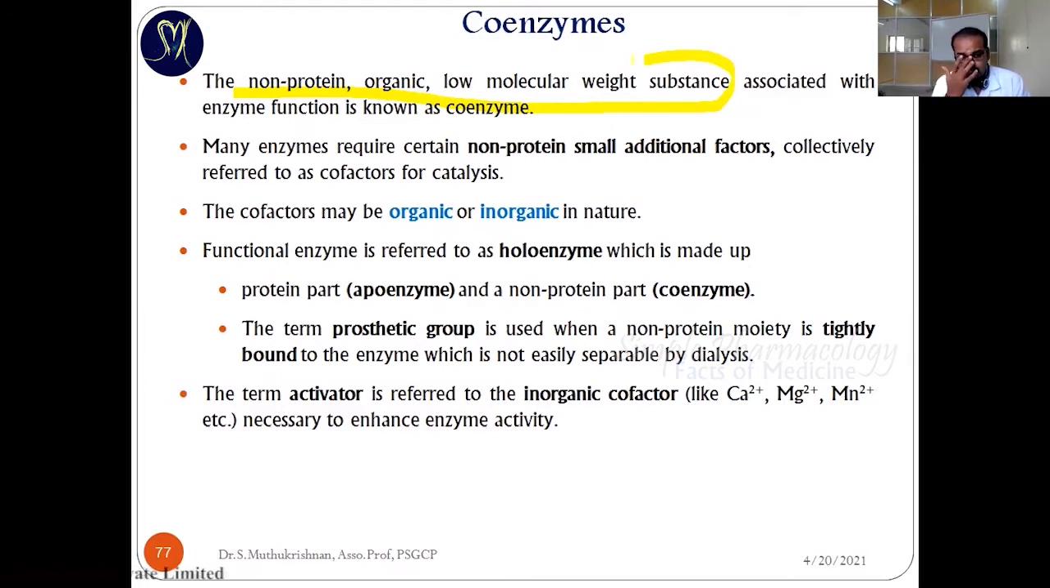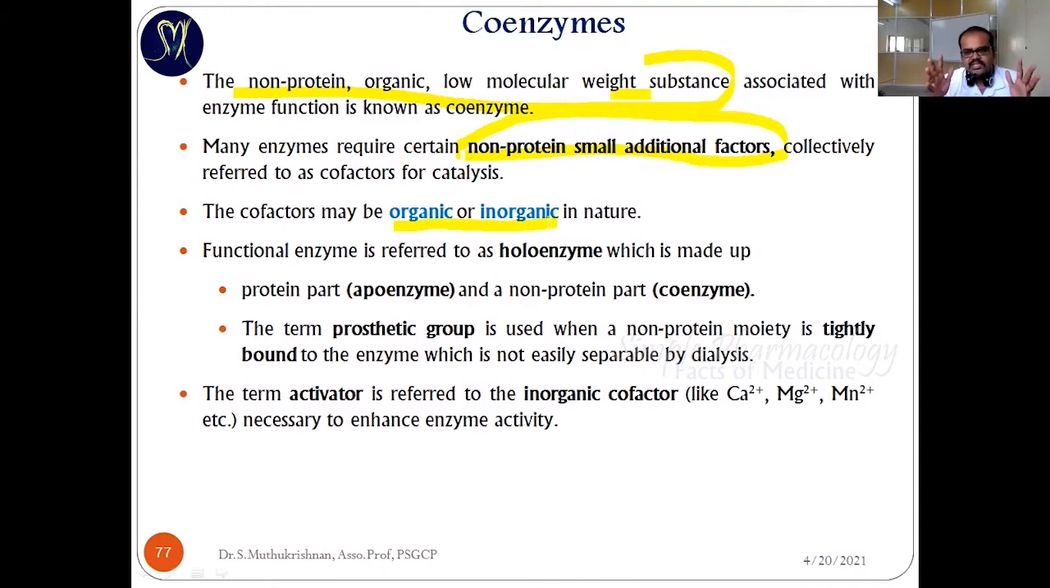Many enzymes require such non-protein small additional factors to carry out the reactions. Those factors are called cofactors or coenzymes. Mostly the cofactors may be organic or inorganic in nature.